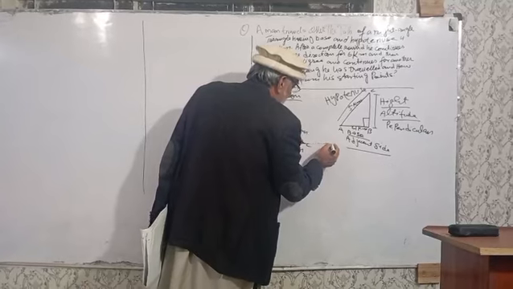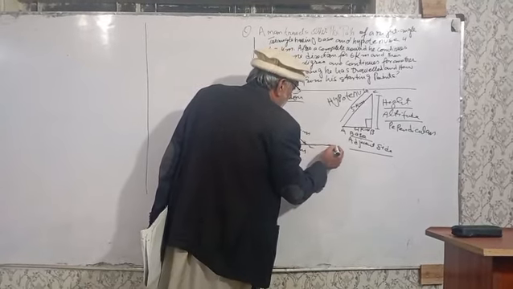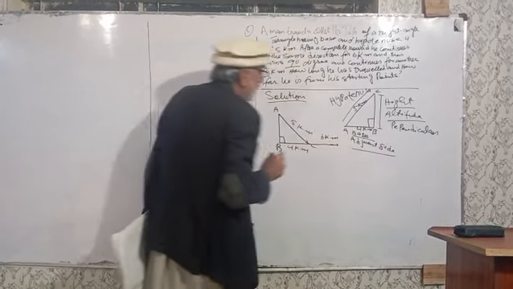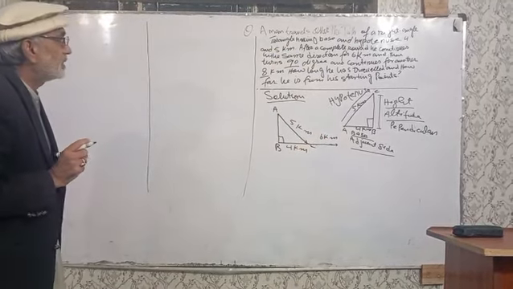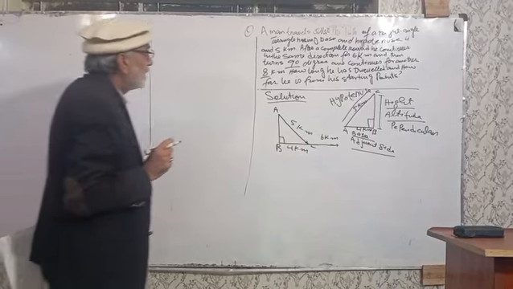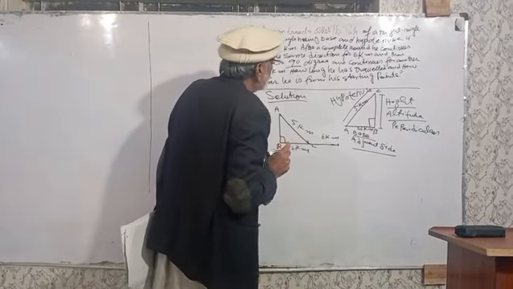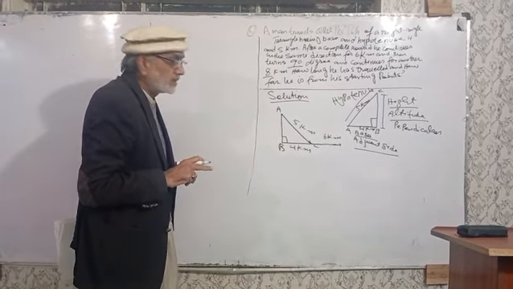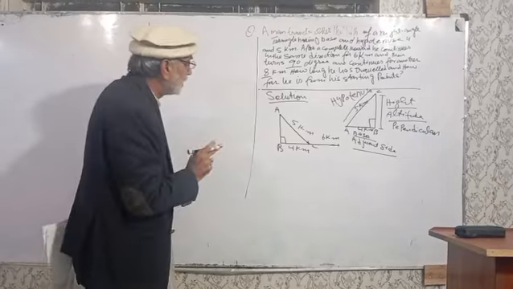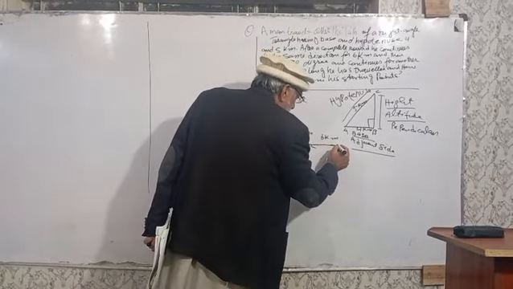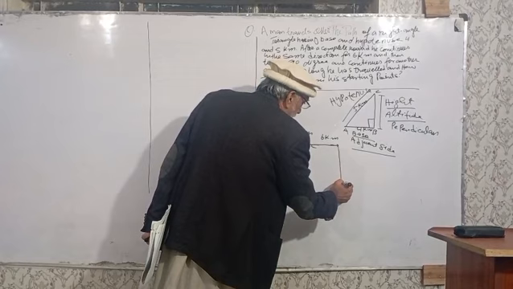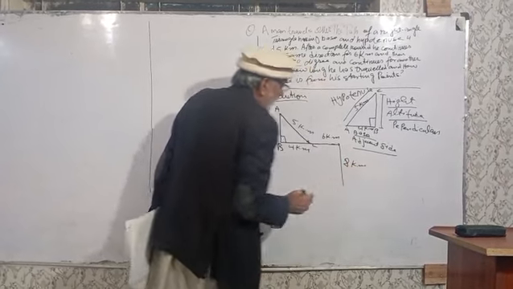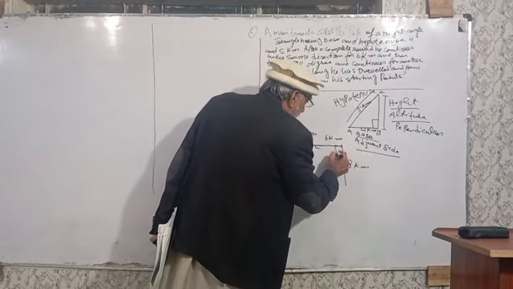Travel 6 kilometers. Then turn 90 degrees. It means when he turns to the right side, he turns here at 90 degrees and covers the distance of 8 kilometers. This is also an angle of 90 degrees.